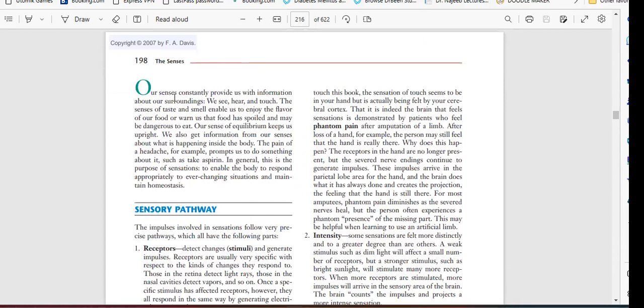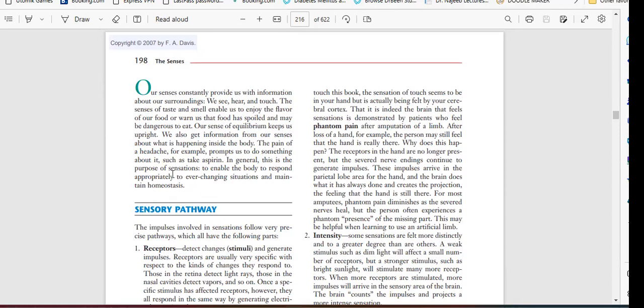Our senses constantly provide us with information about our surroundings. We see, hear, and touch. The senses of taste and smell enable us to enjoy the flavor of our food or warn us that food has spoiled and may be dangerous to eat. Our sense of equilibrium keeps us upright. We also get information from our senses about what is happening inside the body. The pain of a headache, for example, prompts us to do something about it, such as taking aspirin. In general, this is the purpose of sensation: to enable the body to respond appropriately to ever-changing situations and